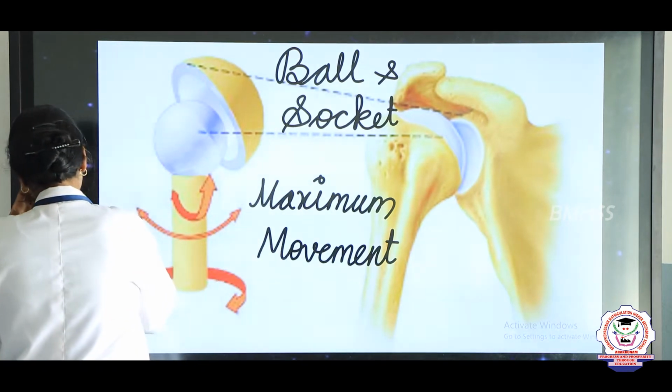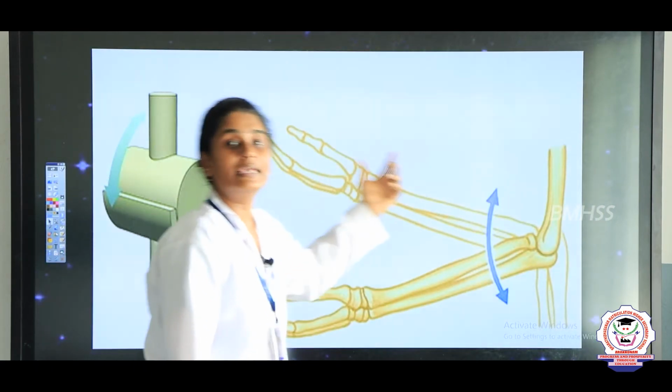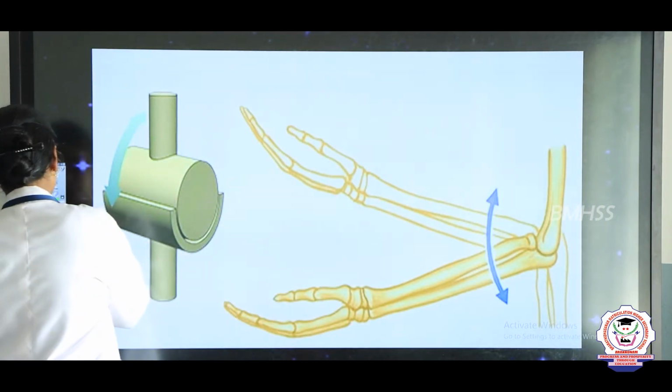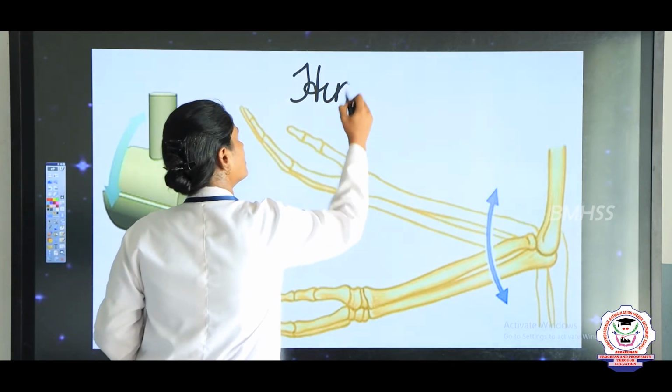Now let us see the second one. The second one is your hinge joint. This is known as hinge, H-I-N-G-E.